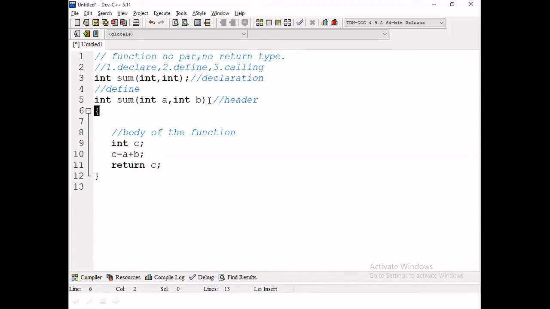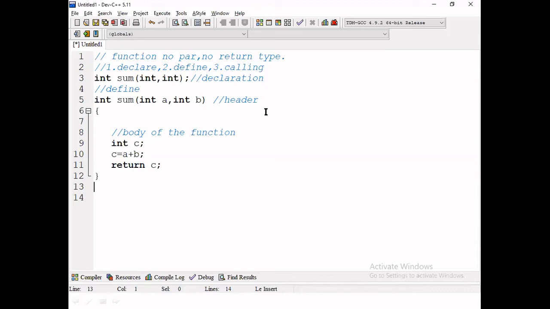Next, in the header, I don't use the semicolon. Why? Because a semicolon is not allowed in the function definition header. So here we are not going to use a semicolon. If the semicolon is there, the function is not going to execute. So that is the instruction.